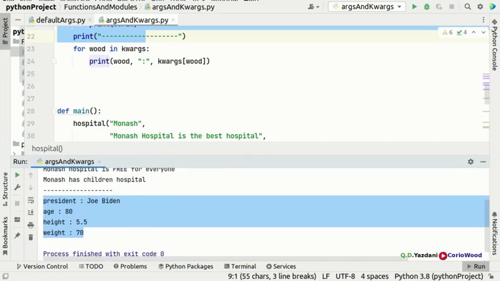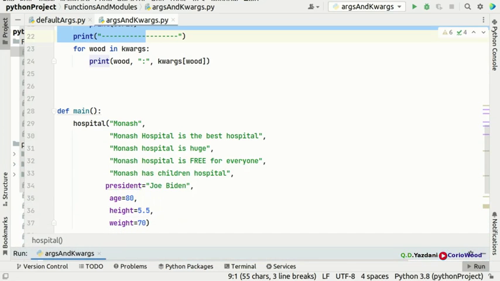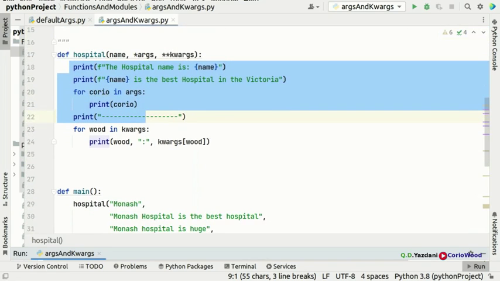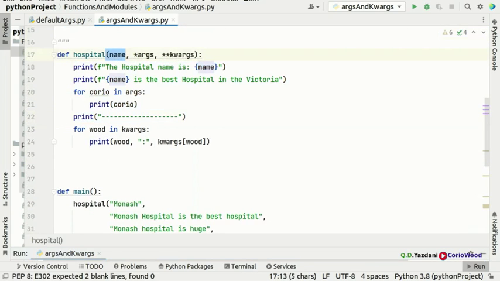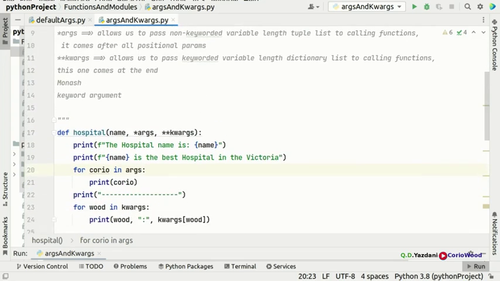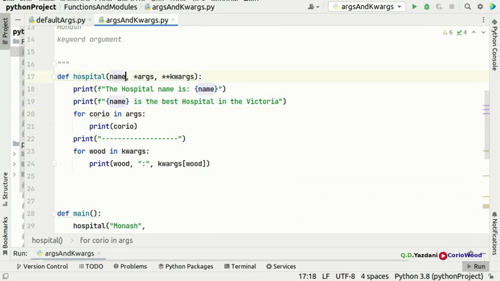Now I'm going to leave it up to you guys to see how cool Python is, how powerful it is. Just now we are using something from the previous video, so don't worry about this. That's because of this one here, args and keyword args. So look in here. All right, now we're going to recap. Here we have a name, we have args, and we have a keyword arg.